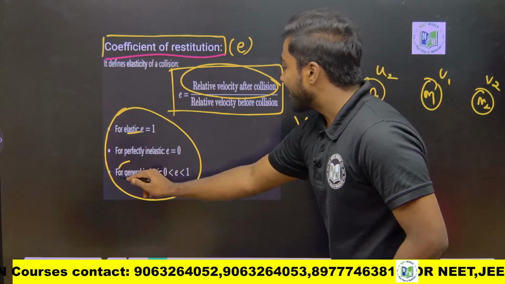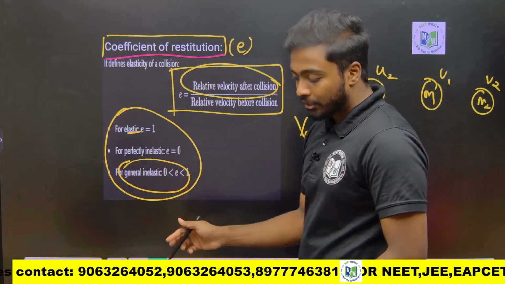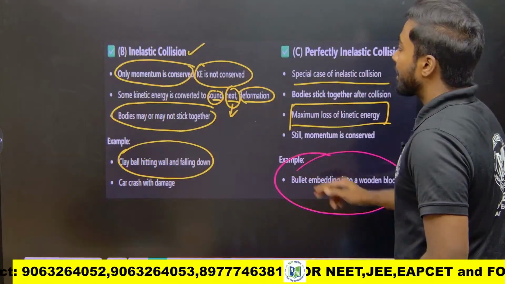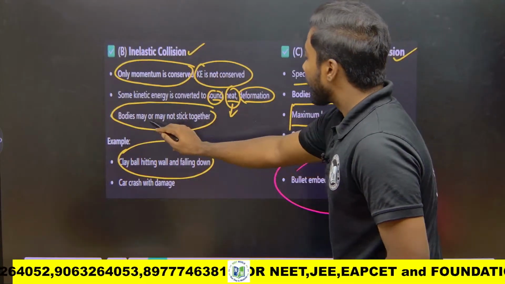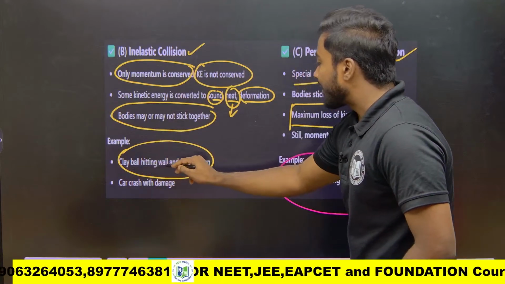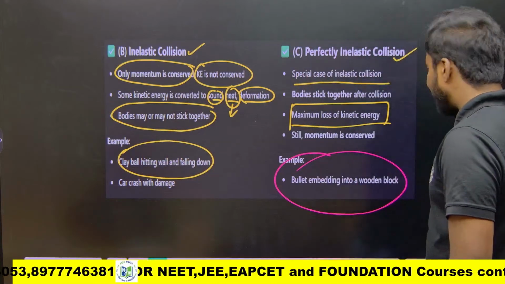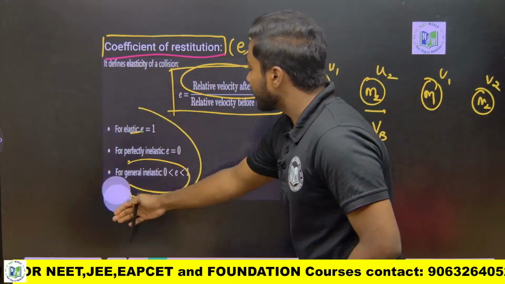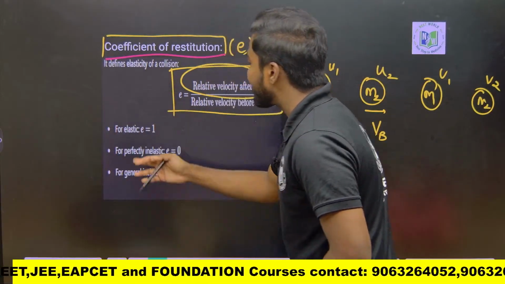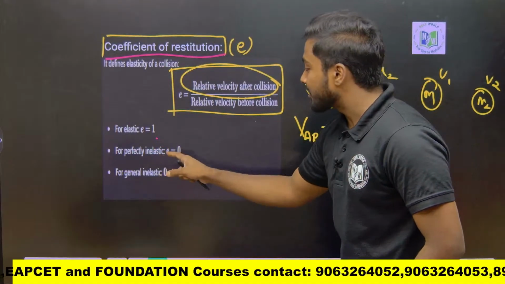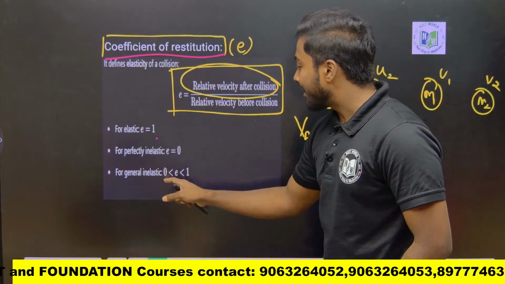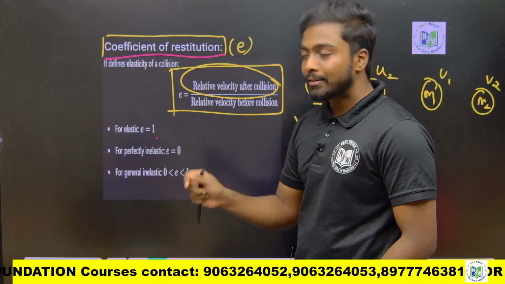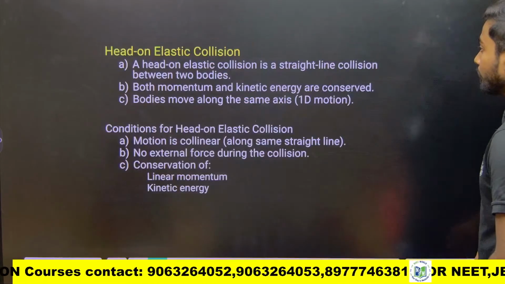In a general inelastic collision, like we have seen with a clay ball hitting the wall and falling down, E is between 0 and 1. These 3 things you should remember: for elastic, E equals 1; perfectly inelastic, E equals 0; general inelastic, E is between 0 and 1.